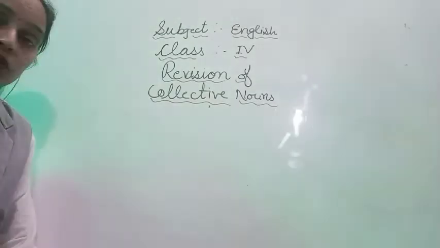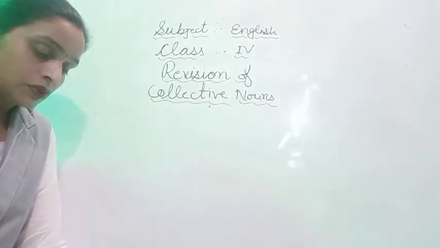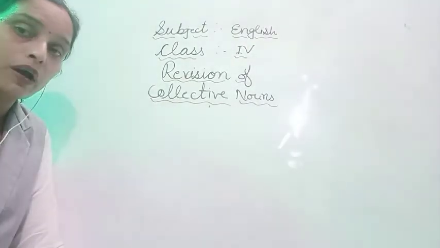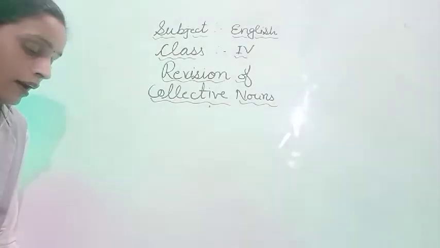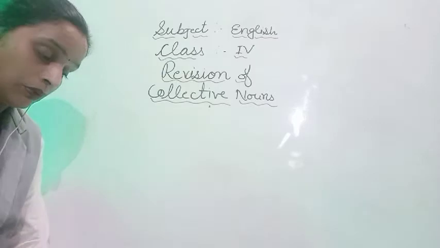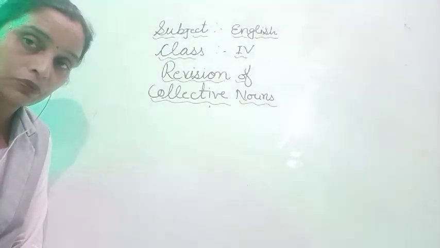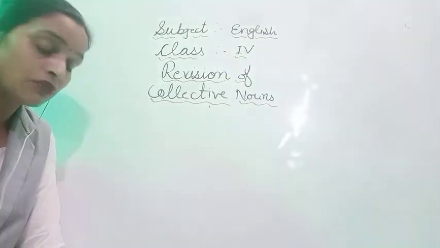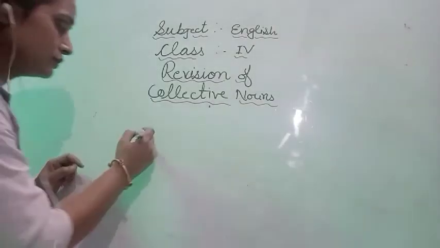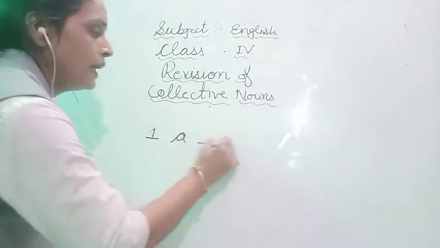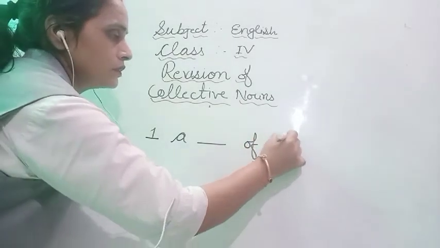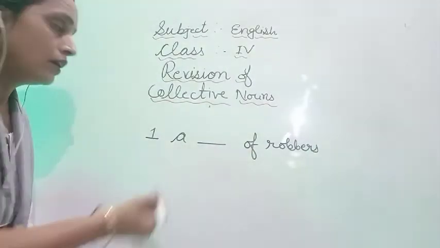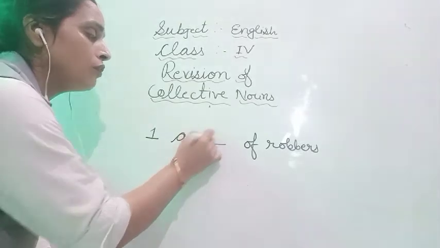So what you will do, students? We have revised all types of nouns. Fine. So this is all about today. I will send you a worksheet. First you have to learn all the collective nouns that are given in your book, page number 92. When you have learned them, then you will do the worksheet that I will send. In that worksheet it will be like this. For example, here a blank of robbers. You have to choose from the help box and fill in a gang of robbers.